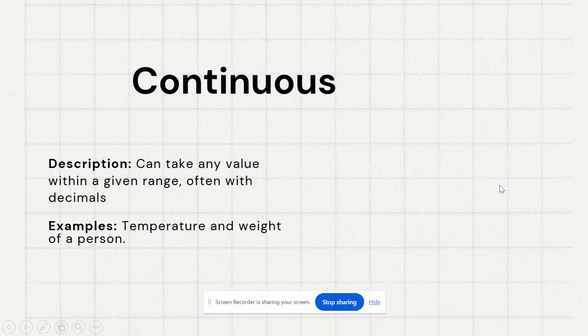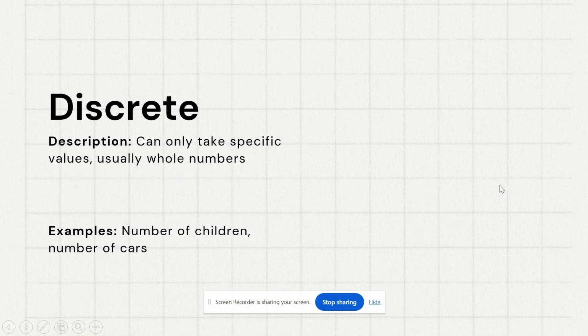The second type in quantitative variables is the discrete variable. A discrete variable can take only specific values. Usually it takes whole numbers. When it comes to the difference between discrete and continuous variables, discrete variables contain only a few values. For example, student performance can be measured from 1 to 10.